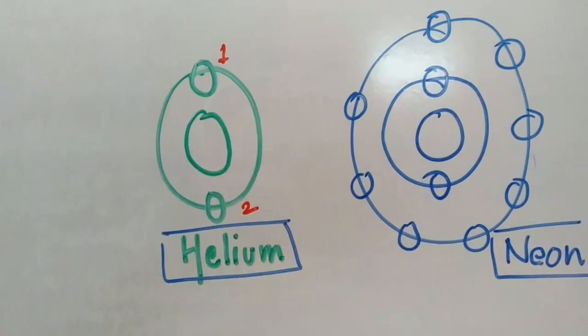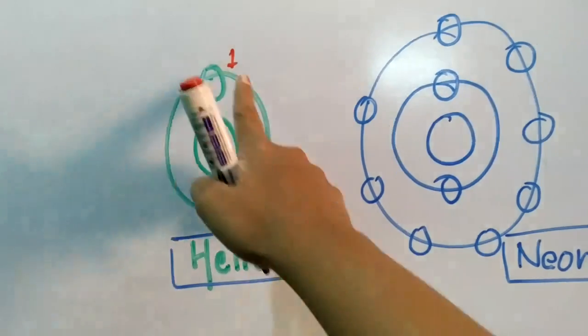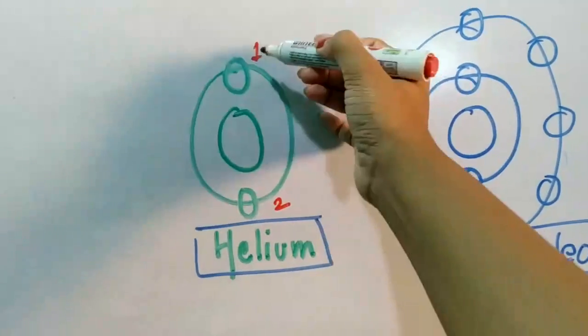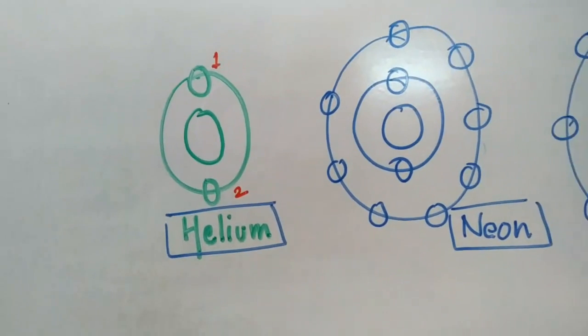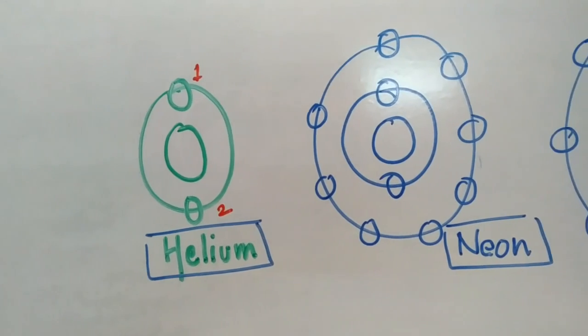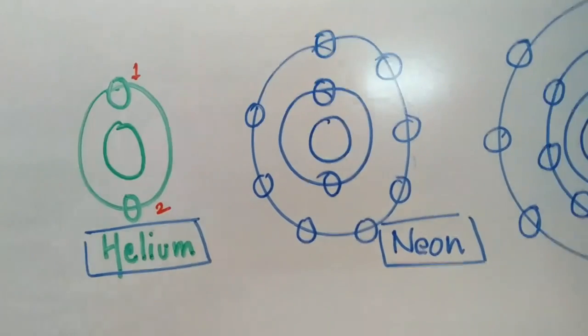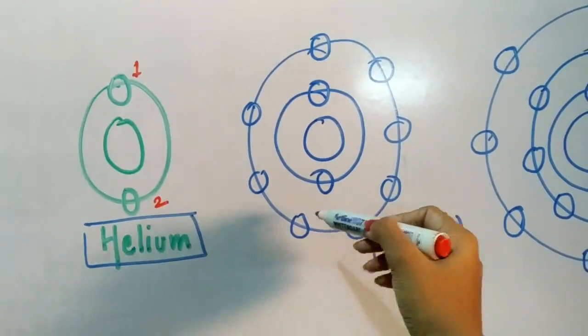What I said, students, is that if the outermost electronic shell has 2 electrons, then it will be stable. And as it is stable, it does not need to react with another atom.